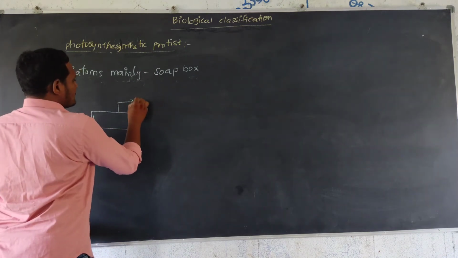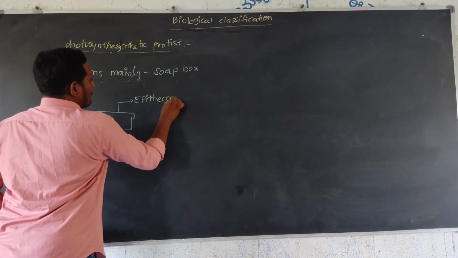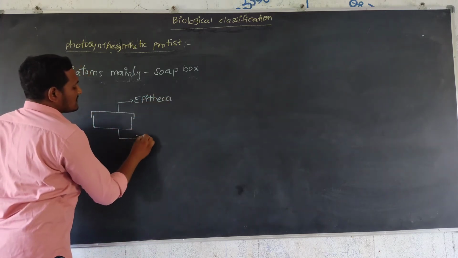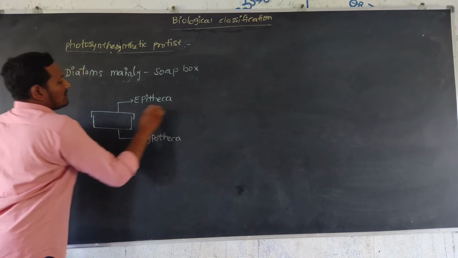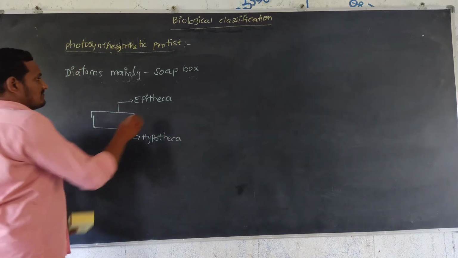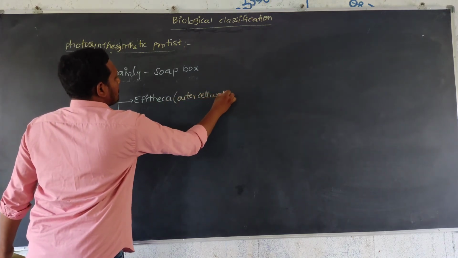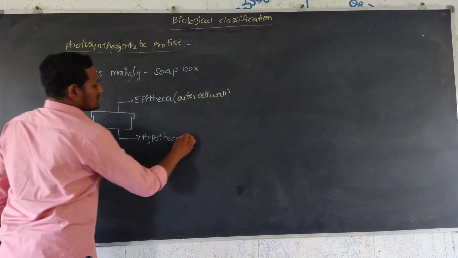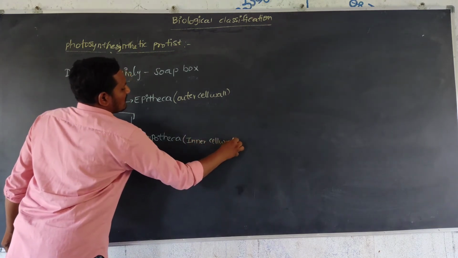The outer cell wall is called the epitheca, and the lower, inner cell wall is called the hypotheca.